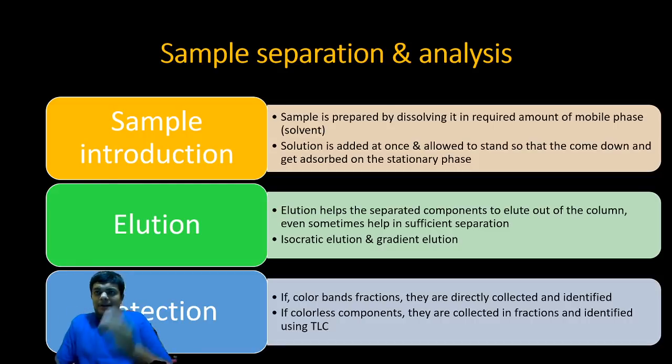If an orange colored pigment, a red colored pigment or a green colored pigment is coming out, you can separate them in beakers. But if that is not the case, if colorless components are there, then they are collected in fractions and identified using TLC. Means I will collect a little in one test tube, second, third, fourth. I will consecutively collect all the eluent that is coming out in 10 different test tubes, and then I'll put them on TLC and check in which TLC plate I am getting a separation. That particular respective test tube will have that component present inside.